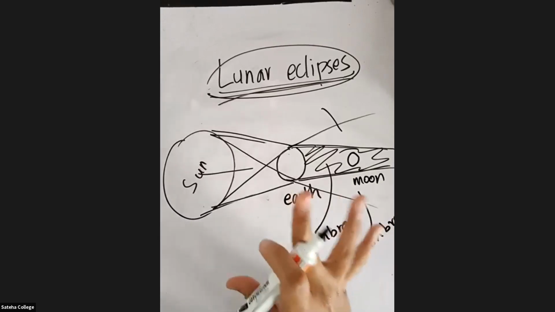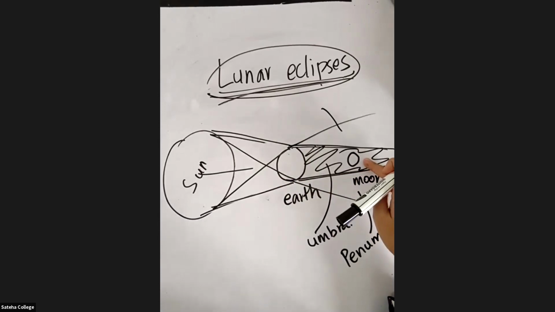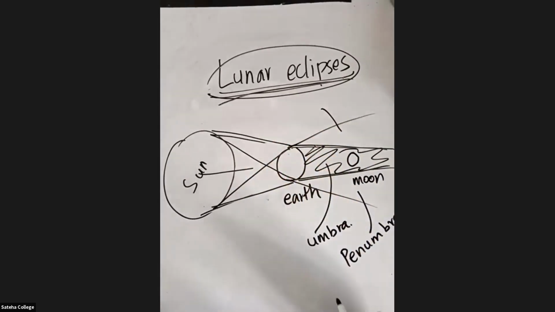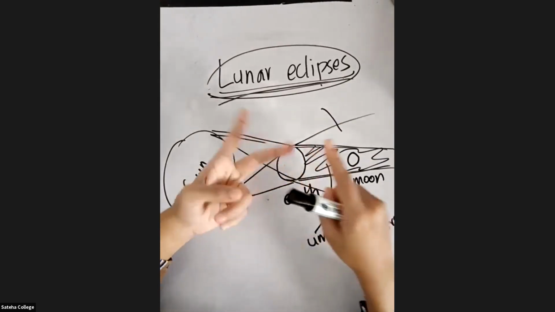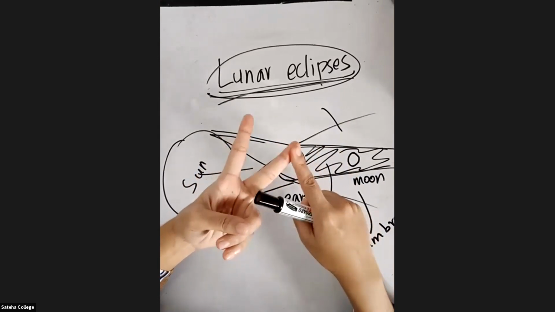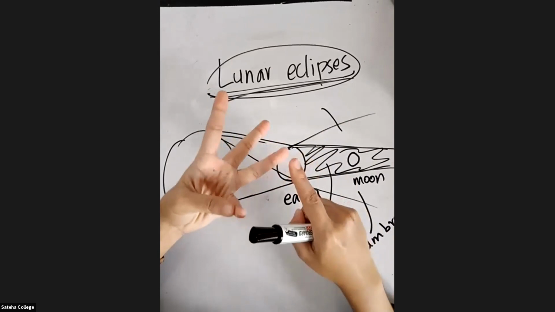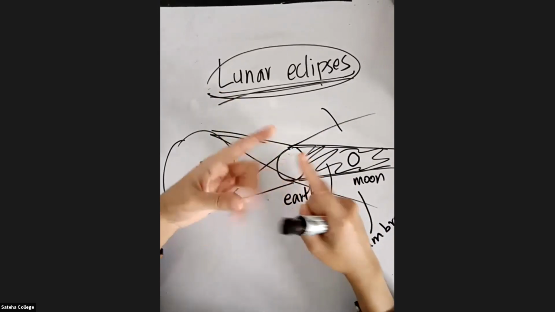So according to the shadow that is falling on the moon, we can divide lunar eclipses into 3 types. First, total lunar eclipse. Second, partial lunar eclipse. Third, penumbral lunar eclipse. So what are the 3 types?